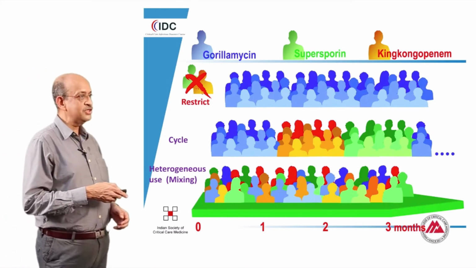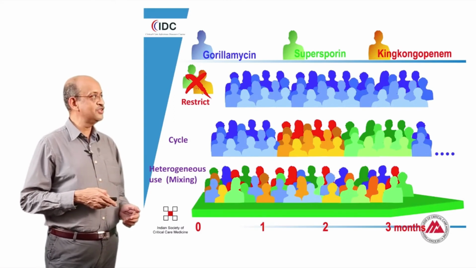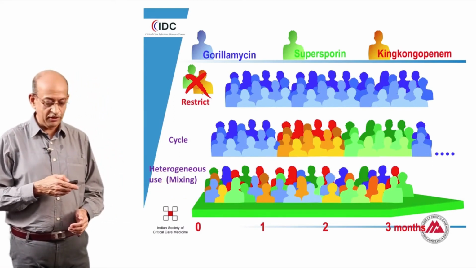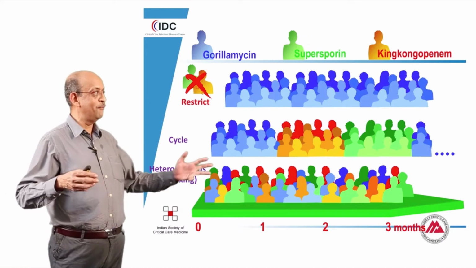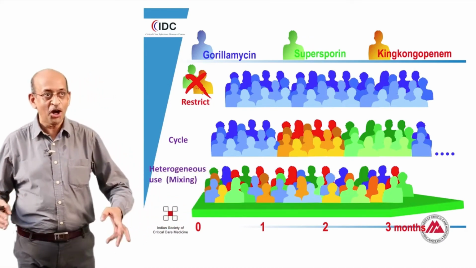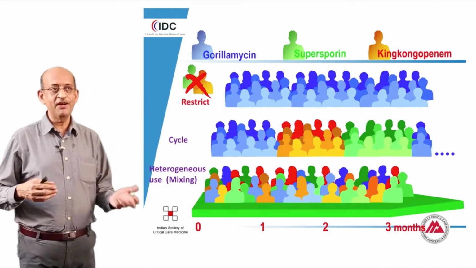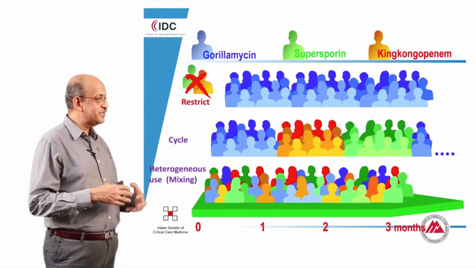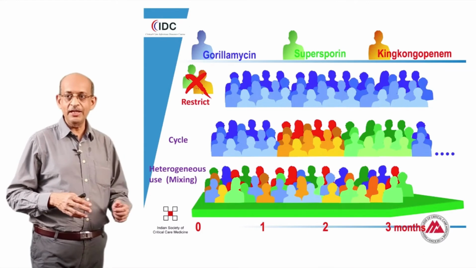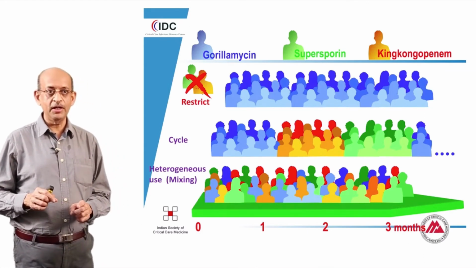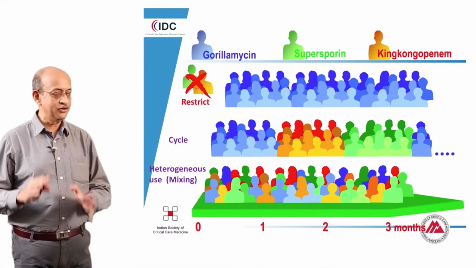So for instance, if I had an organism that is sensitive to, say, 3 different groups of antibiotics, I'm calling it gorillamycin, supersporin, and king congopenem, under these circumstances, I could use it in different ways. I could use a restrictive policy by which I decide that I will use only one of these antibiotics and limit the use of the other 2.